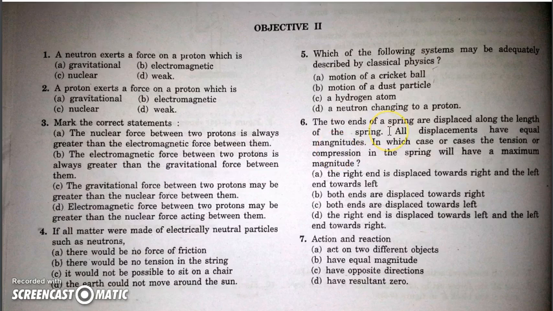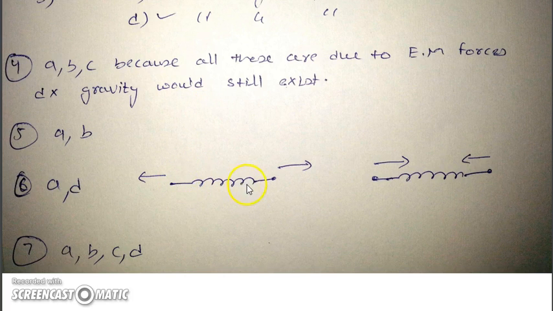Next: two ends of a spring are displaced along the length of the spring. All displacements have equal magnitudes. In which case or cases will the tension or compression in the spring have maximum magnitude? If the displacements of both ends are in opposite directions, for example the right end is moved towards right and the left end towards left, then there will be maximum elongation. If the left end is moved towards right and the right end towards left, there will be maximum compression.